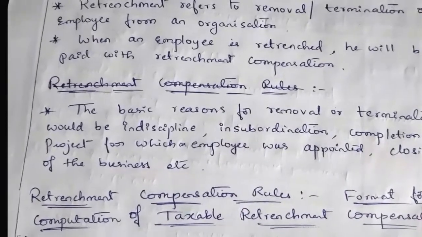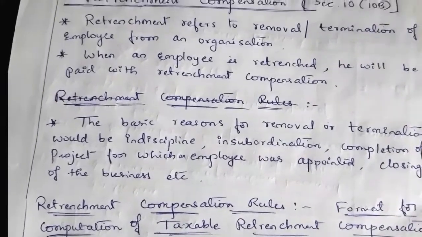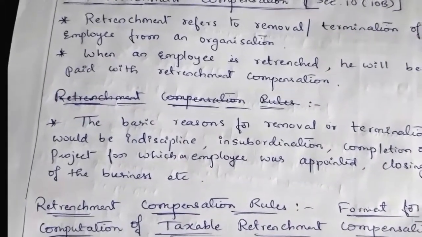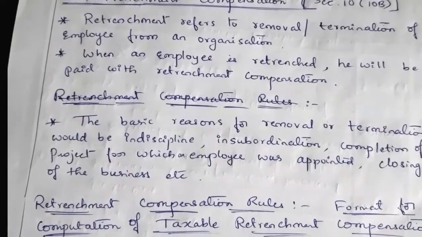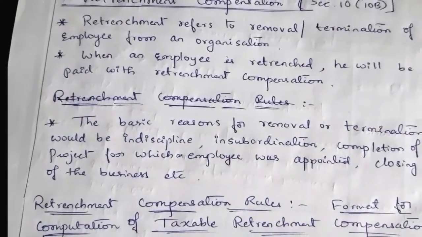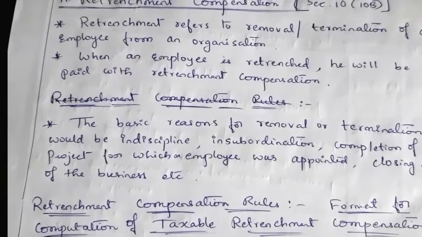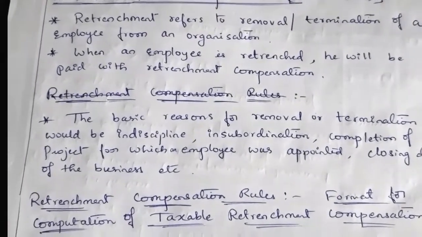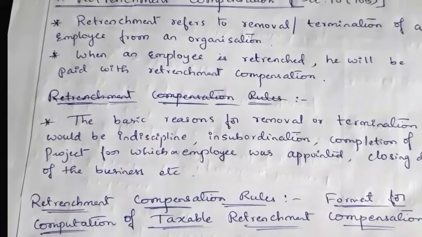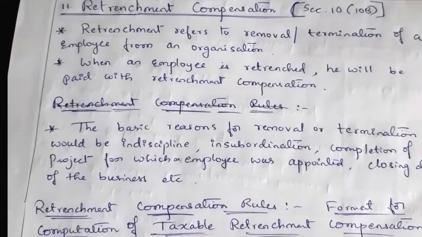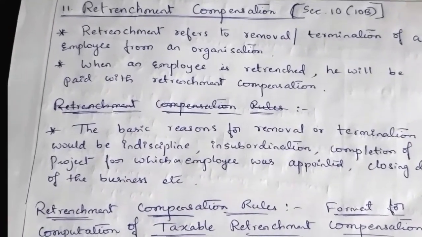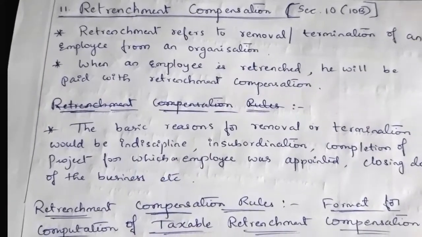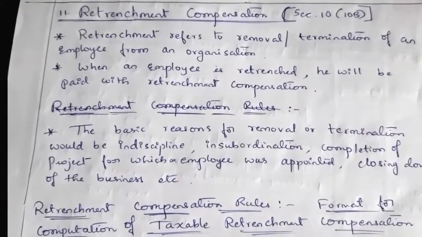Or maybe the reason is completion of the project for which an employee was appointed. So here the employee will be terminated because of the completion of the project for which that particular employee was appointed, or it might be the closing down of the business. Because of these reasons, an employee may be removed, terminated or retrenched from the job in the organization. So that is nothing but retrenchment.